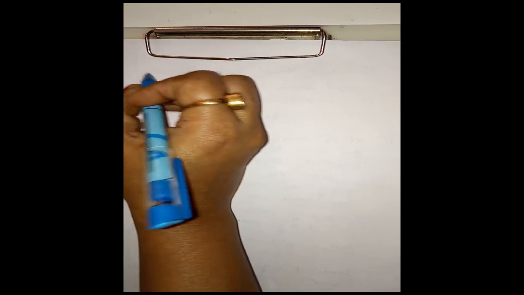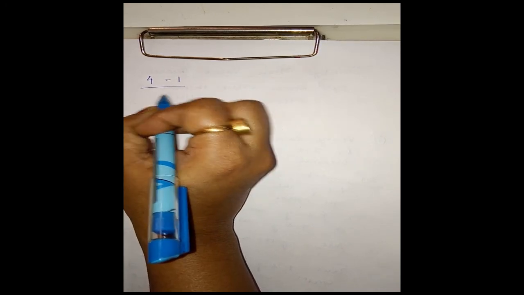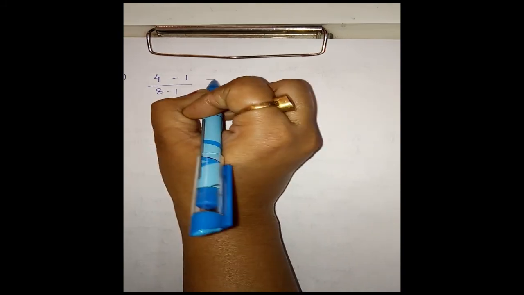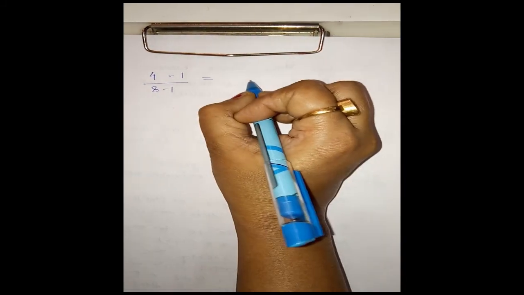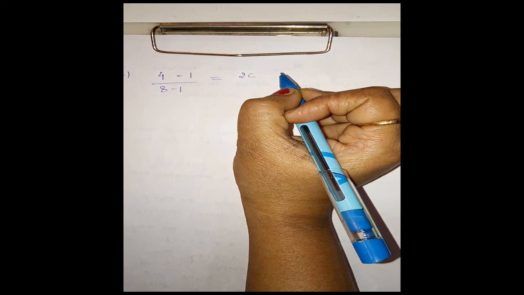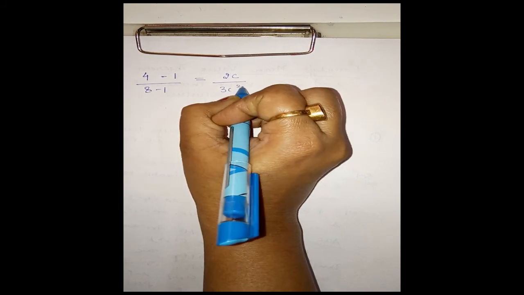Therefore, f of x is x square, so f of 2 will be 4 minus f of 1 which is 1. And here g of x is x cube, therefore g of 2 will be 8 minus 1. And f dash c is 2c, since f dash x is 2x, and in the same way here this is 3c square.